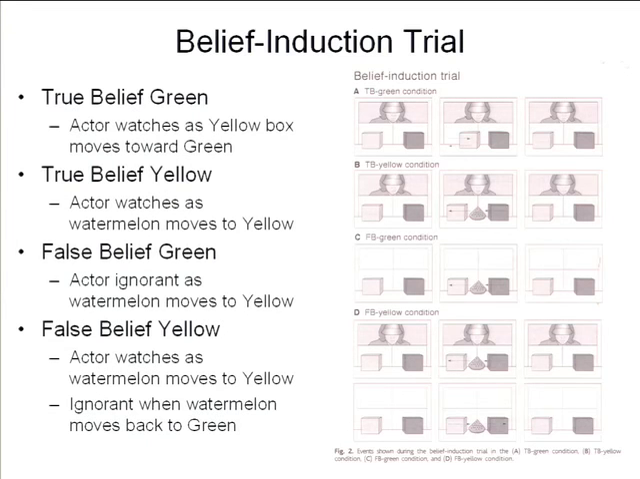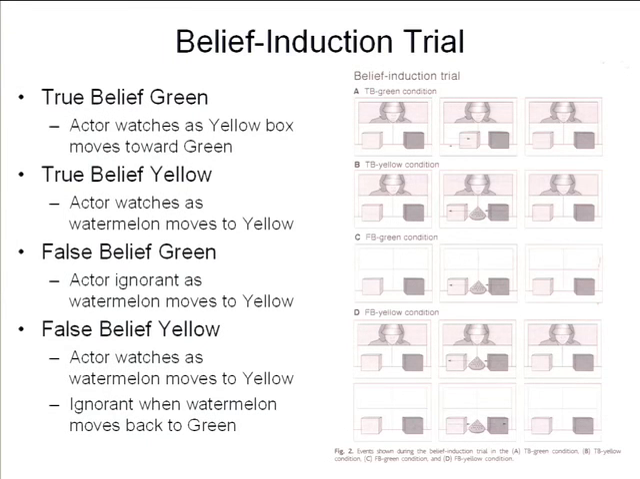What happens up here is that the actor isn't doing anything anymore, but the actor watches as the yellow box moves toward the green box. That's all the actor sees. In the true belief yellow condition, the actor watches as the watermelon moves, by virtue of a little pulley system, from the green box to the yellow box. In what's known as the false belief green condition, notice that the actor isn't watching, but what the infant sees is the watermelon move from the green box to the yellow box.